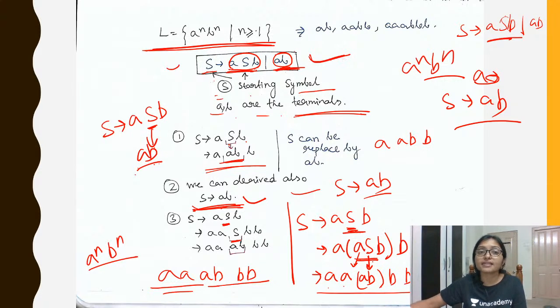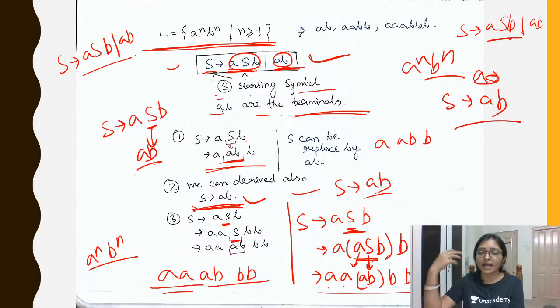But when this grammar is given, and the question is which type of grammar this is, type 0, type 1, type 2 or type 3 grammar, then how can you identify it? That is our point, how you can identify it. Okay.